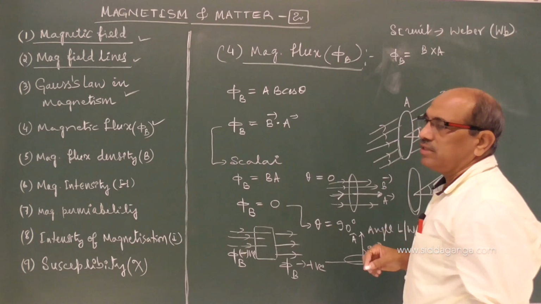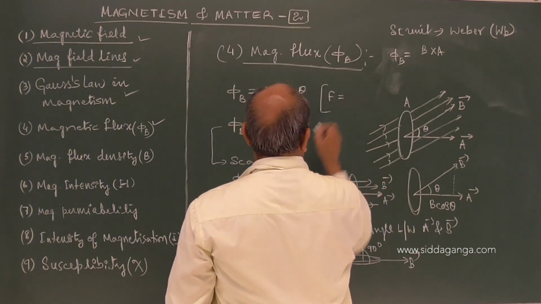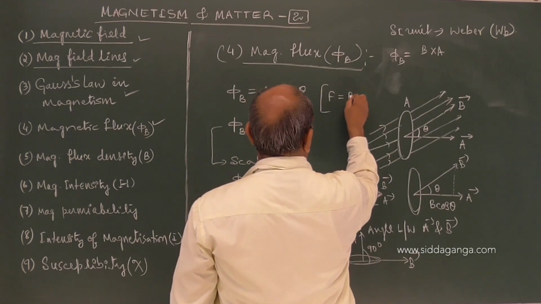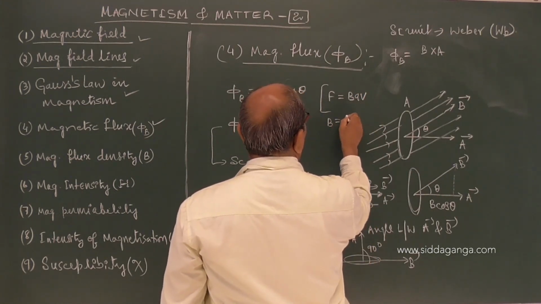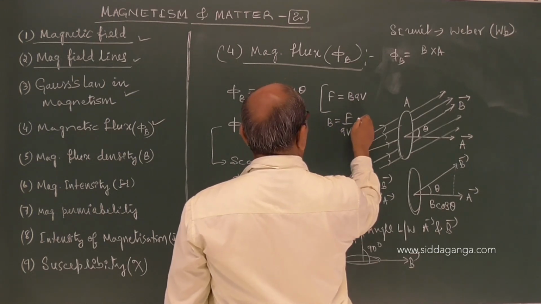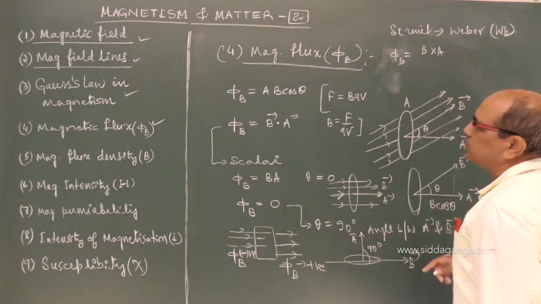How can we get BA in one relation? The force experienced by a charge kept in a magnetic field is BQV maximum, or B can be written as F upon QV. If you have already understood this from earlier chapters, fine; otherwise we will come to it in that chapter.